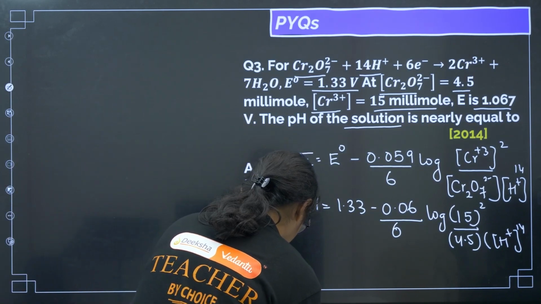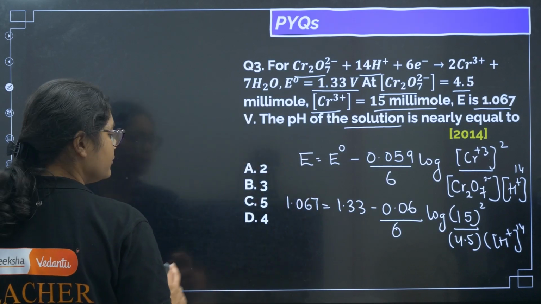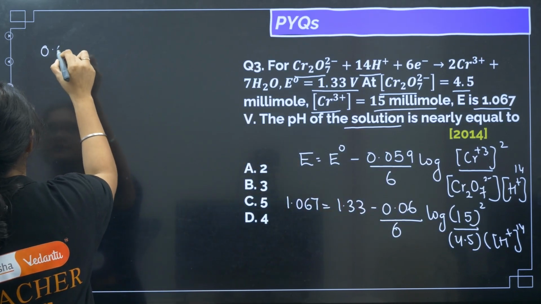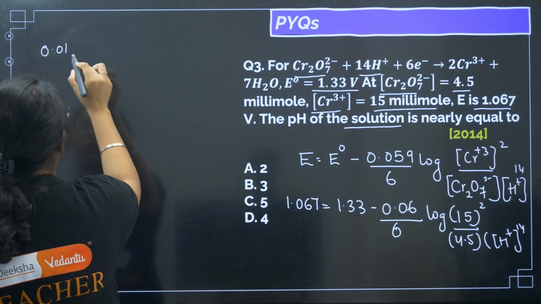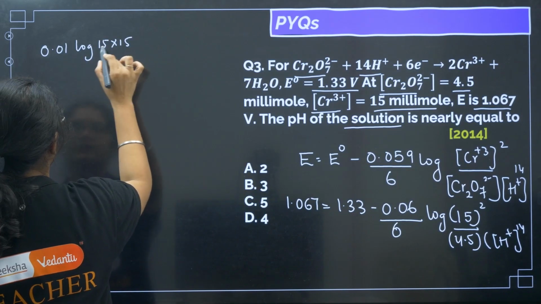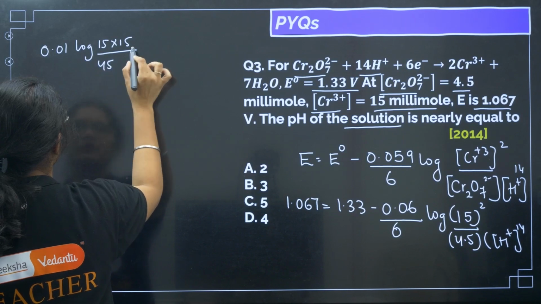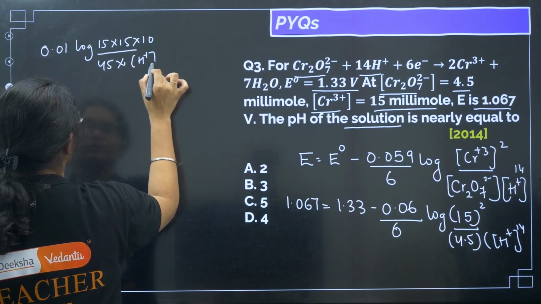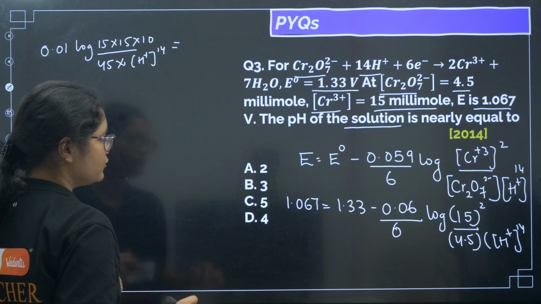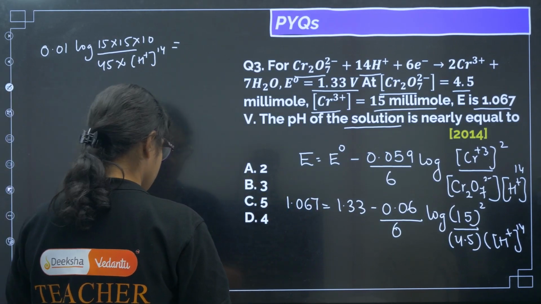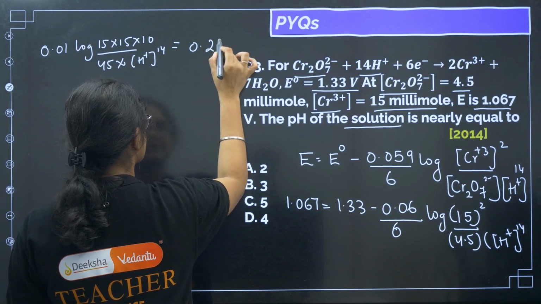Now what I can do is take this completely to this side. So I'll get 0.01 log of 15 into 15, then 45 into 10 into H+ to the power of 14, is equal to 1.33 minus 1.067, so this will be around 0.263.